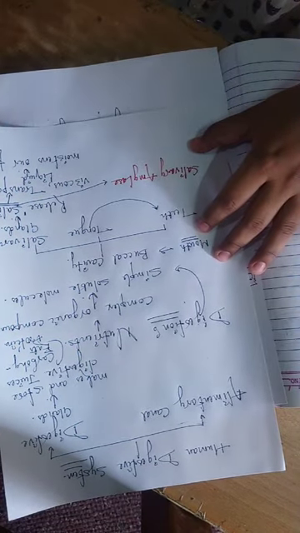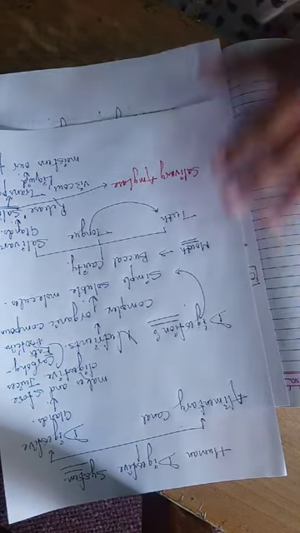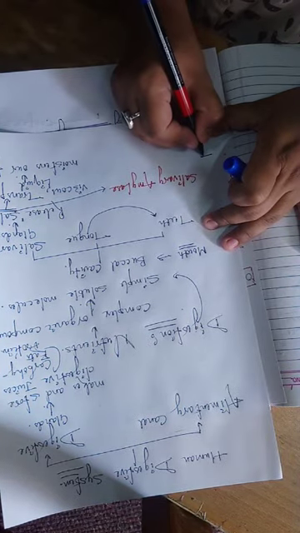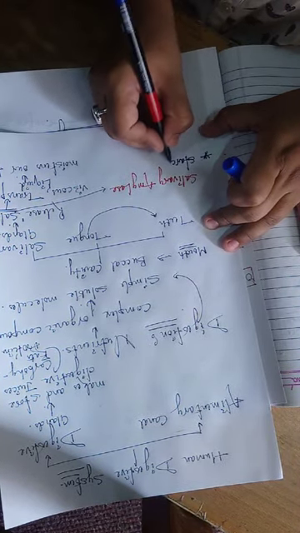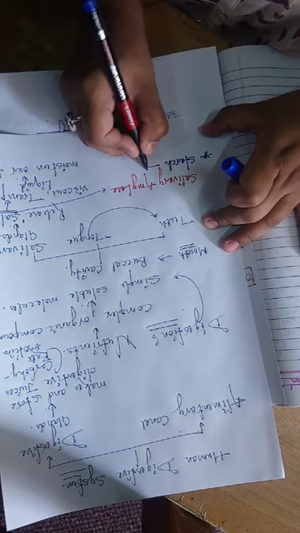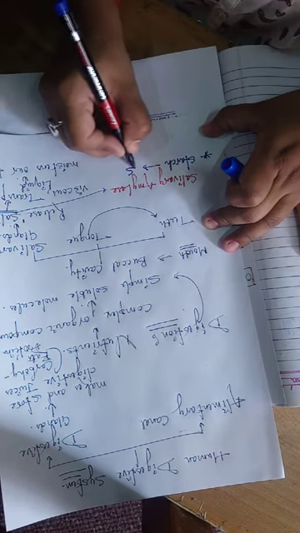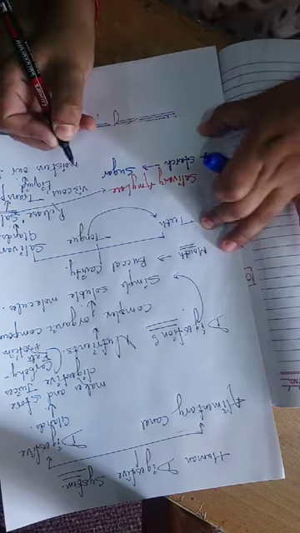By the action of the salivary amylase, the starch present in our food gets converted into sugar.